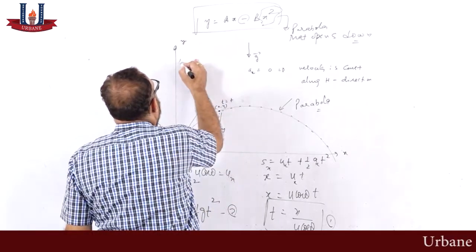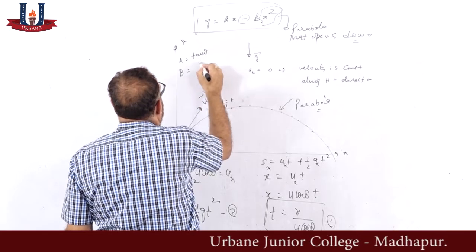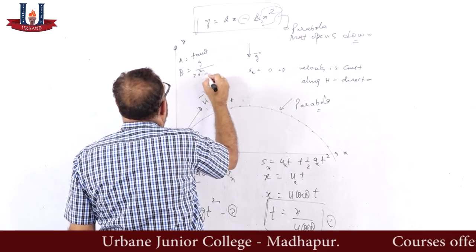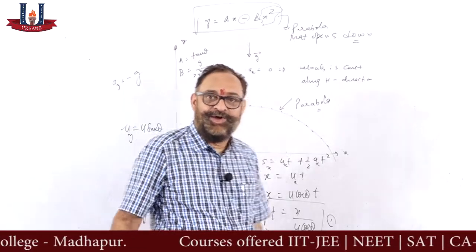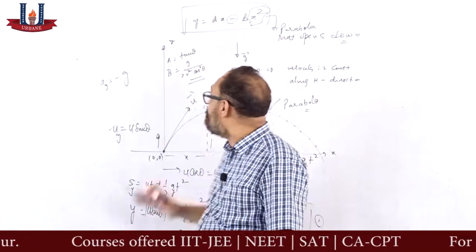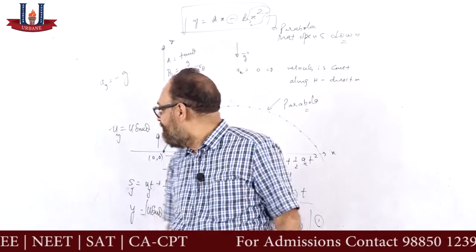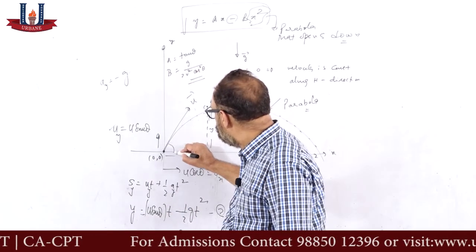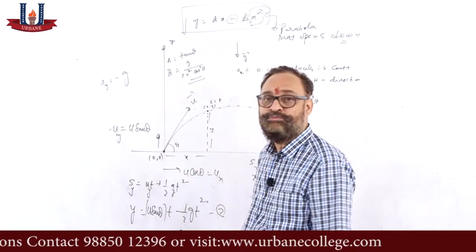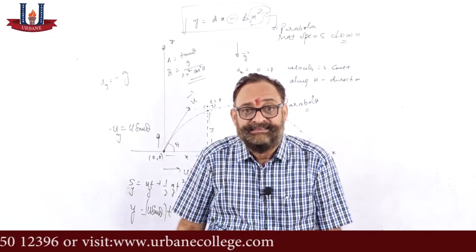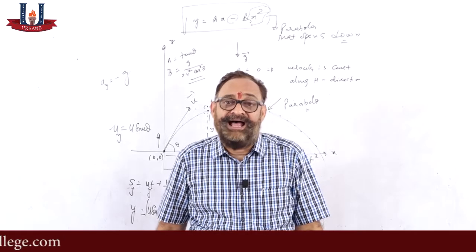Here a is tan theta, and b is g by 2u square cos square theta. So that's a general expression to say that a projectile, if it is projected at an oblique angle theta, where theta is more than 0 but less than 90, takes a path that is a parabola.